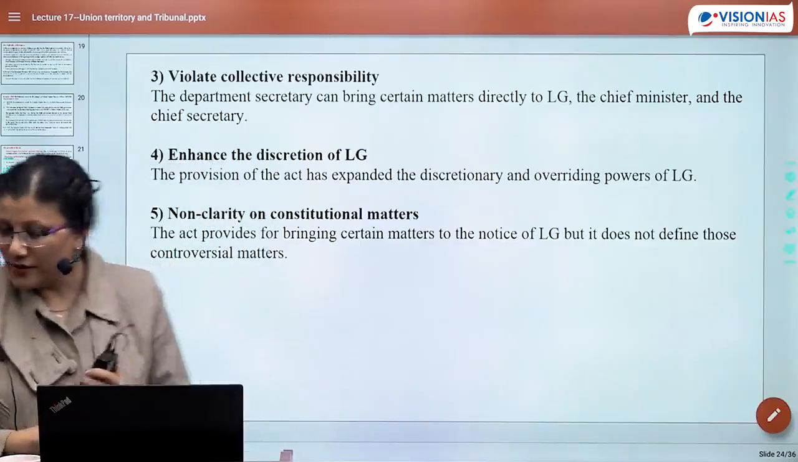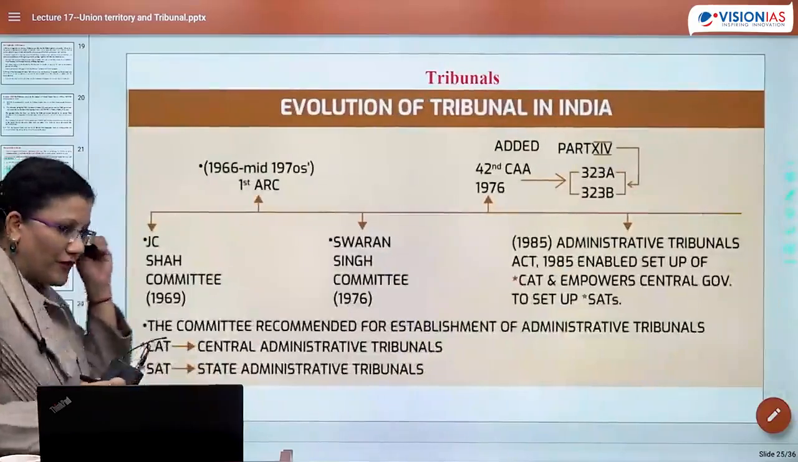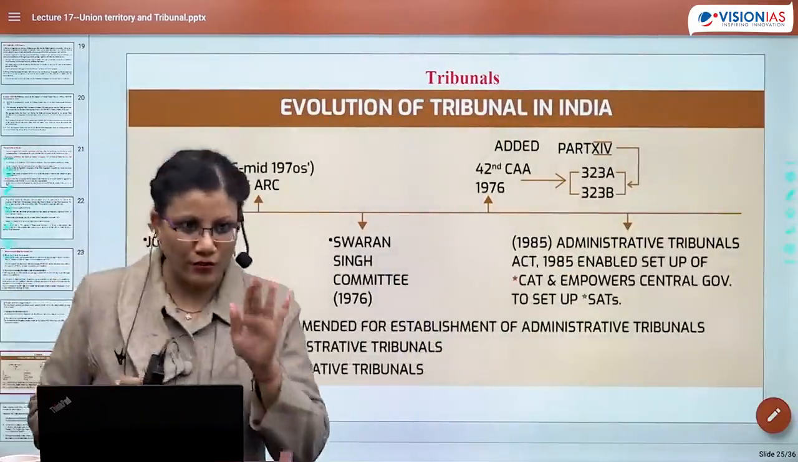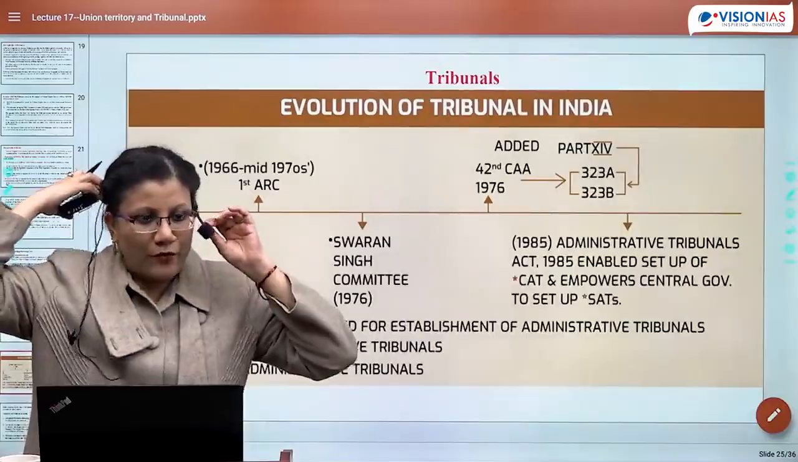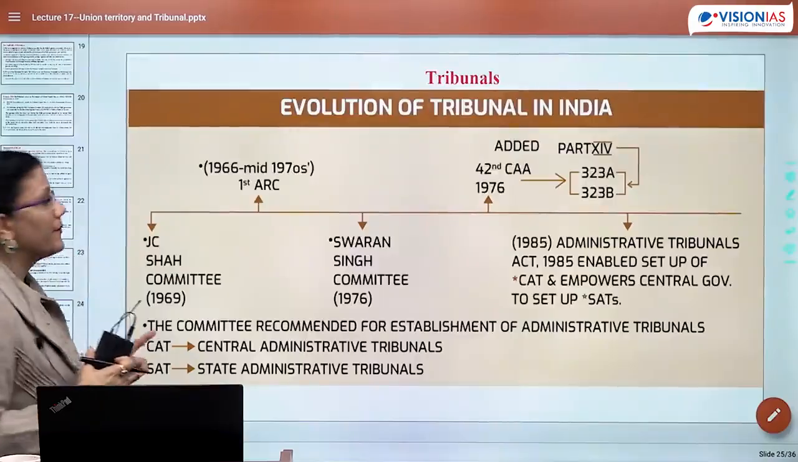So now this is all about UT. Next, the issue is that I was not able to figure out for the last 5 years any question on UT coming up. Else I would have provided it. Next is an idea concerning tribunals.